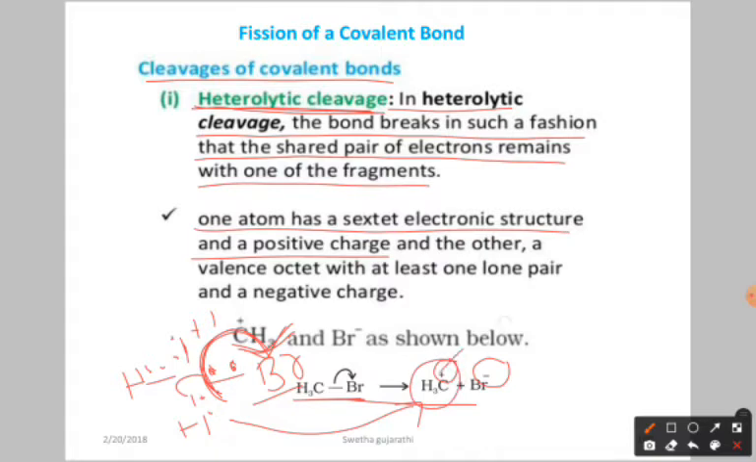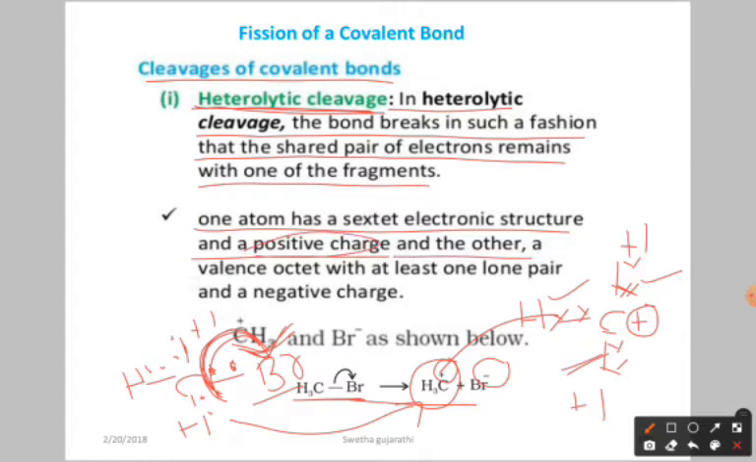Why? Because if you write the structure here, we have hydrogen, hydrogen, hydrogen, isn't it? So around it we have 6 electrons. Why? Because the shared pair of electrons has moved towards the bromine. So it is having 6-state electrons. Here in total how many are there? 2, 2, 2. Total 6 electrons, and having the positive charge. So that is one fragment.